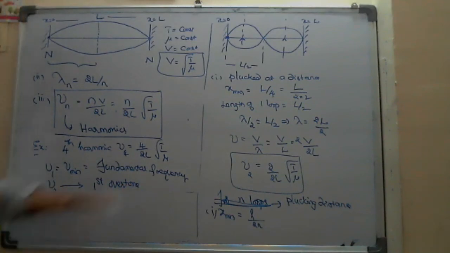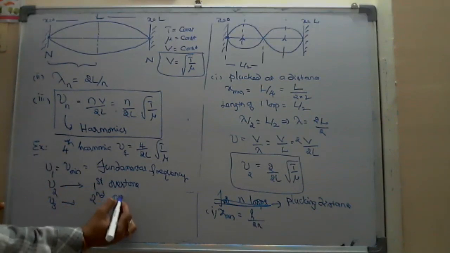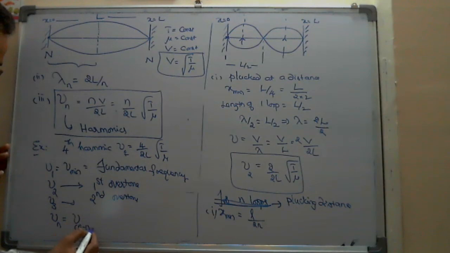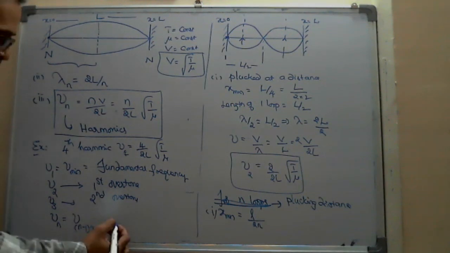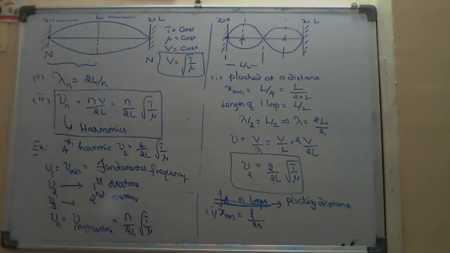In our physics, except the first one, all the remaining frequencies we call overtones. You have to follow one logic. The second one is the first overtone, which means the third one is the second overtone. So the nth harmonic for them is the (n minus 1)th overtone for us. The formula we write is n by 2L into root of T by mu. Here we should not get any confusion.